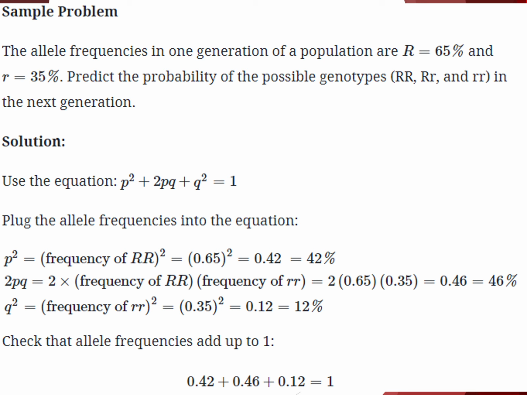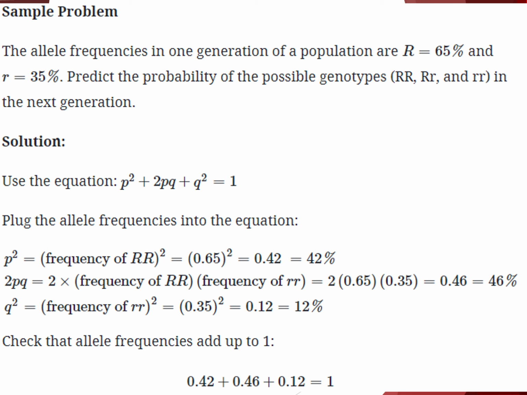So 65% becomes 0.65. When we square 0.65, we get 0.42, which in percentage form is 42%, meaning that there's a 42% chance that based on these frequencies, the next generation will show big R big R genotypes.